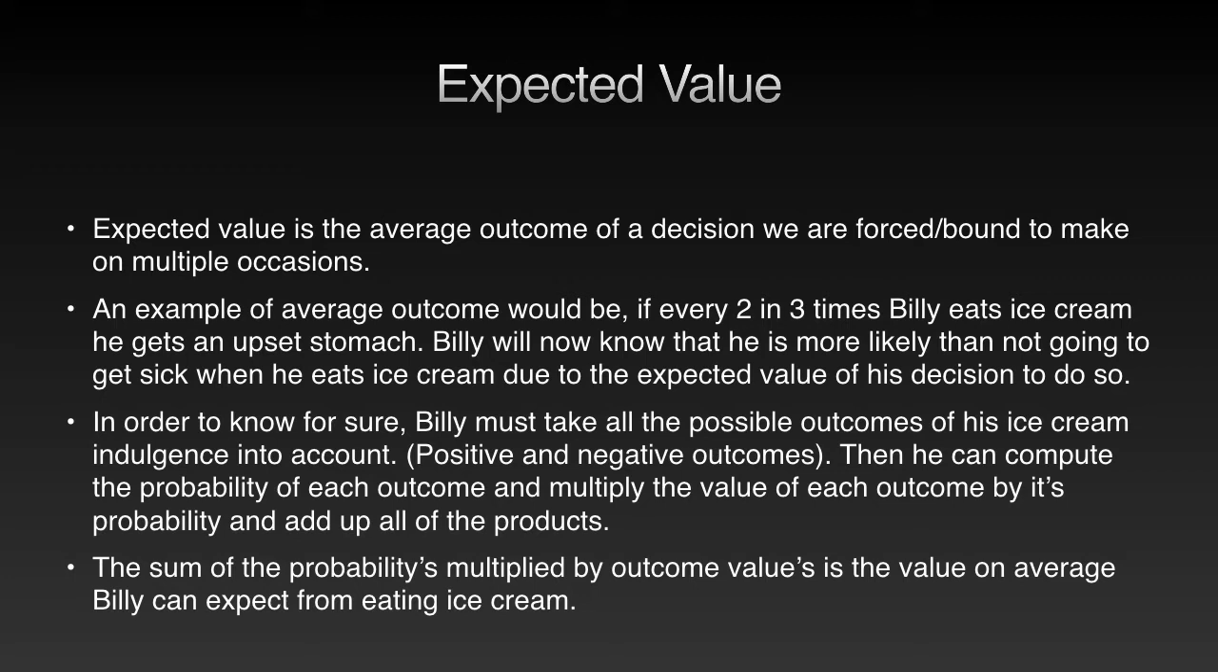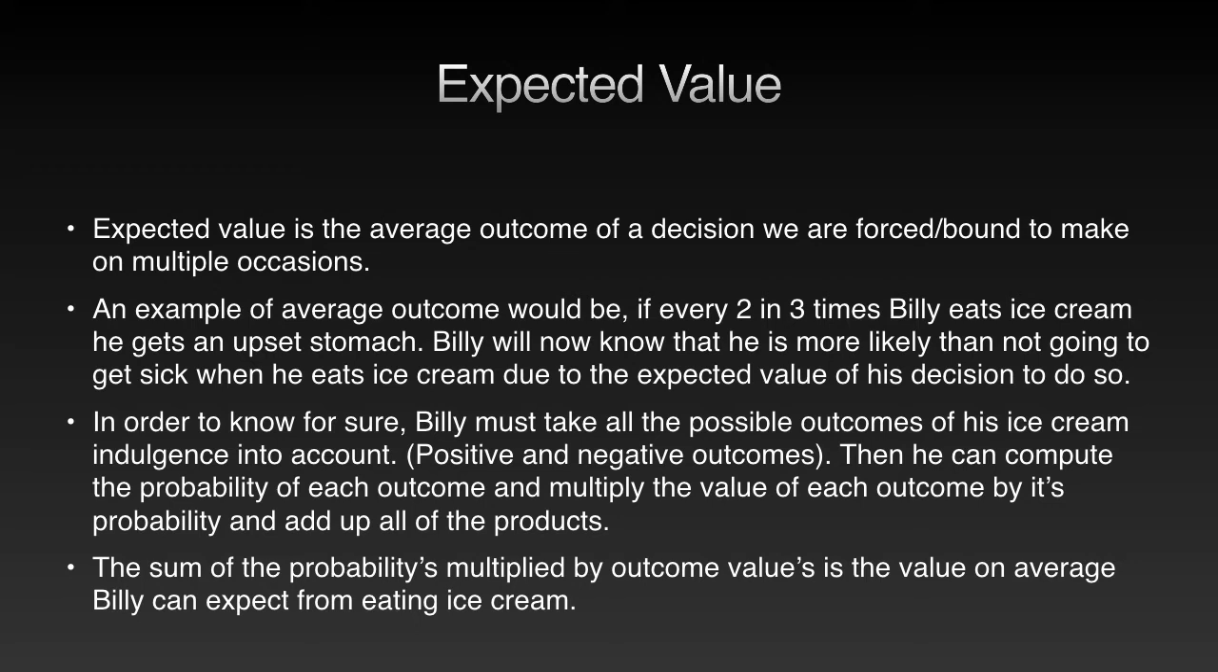In order to know for sure, Billy must take all the possible outcomes of his ice cream indulgence into account, positive and negative. Then he can compute the probability of each outcome and multiply the value of each outcome by its probability and add up all of the products. The sum of the probabilities multiplied by outcome values is the value on average Billy can expect from eating ice cream.